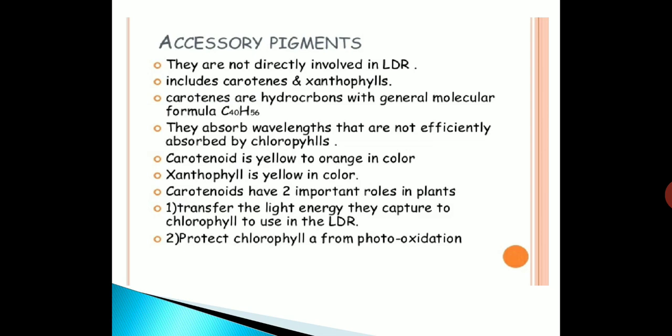What are accessory pigments? They are not directly involved in the light dependent reaction. They include carotenoids and xanthophylls. Carotenes are hydrocarbons with general molecular formula C40H56. They absorb wavelengths that are not efficiently absorbed by chlorophylls. Carotenoid is yellow to orange in color. Xanthophyll is yellow in color. Carotenoids have two important roles in plants. Number one, they transfer the light energy they capture to chlorophyll to use in the light dependent reaction. Second, they protect chlorophyll from photooxidation.